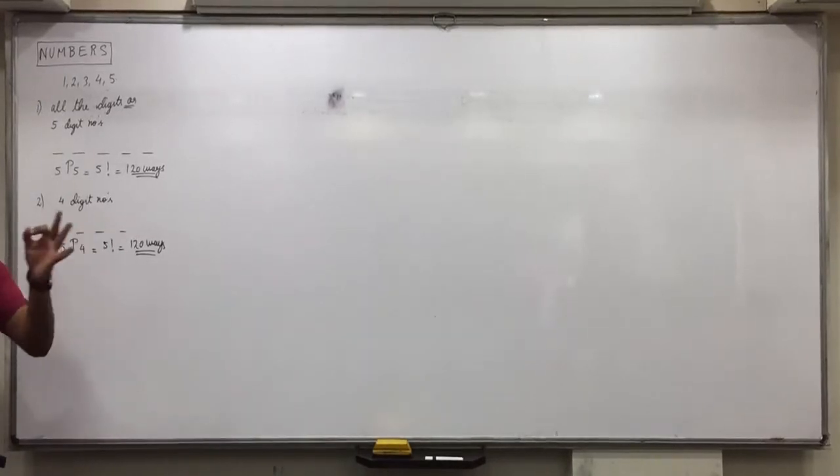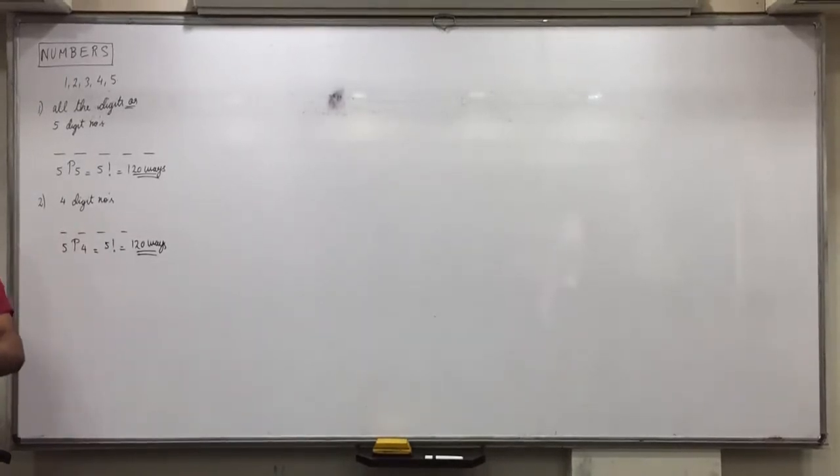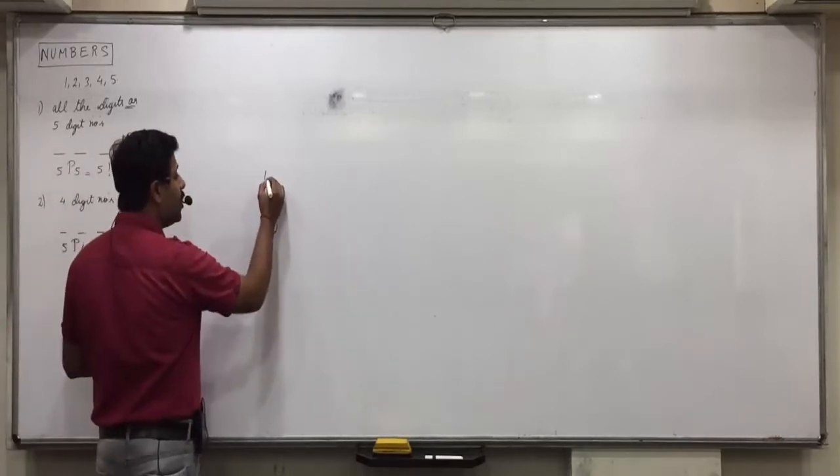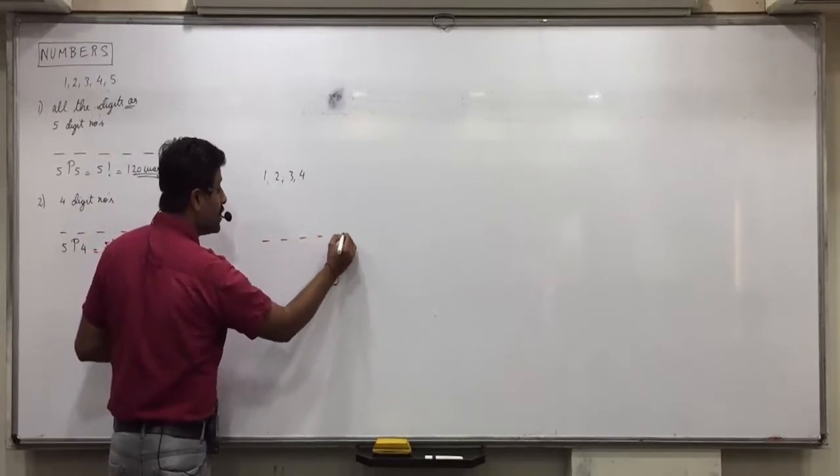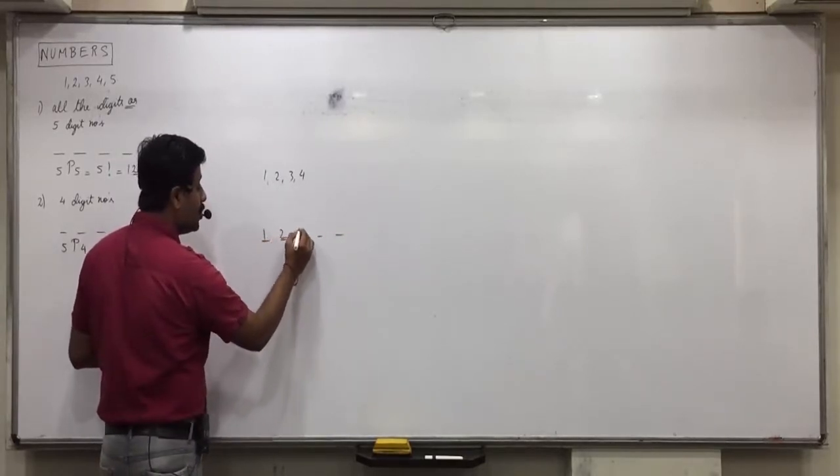Whether you have to arrange 5 things in 4 places or 4 things in 5 places, for both of them, what is the calculation? 5P4. Is everyone clear with this portion? 4 things in 5 places: suppose the numbers are 1, 2, 3, 4, and you have to arrange them in 5 places.